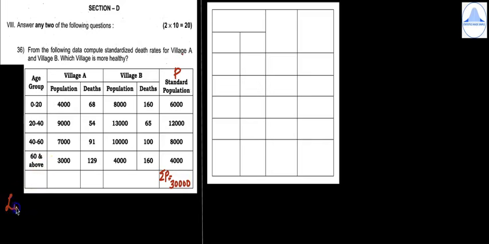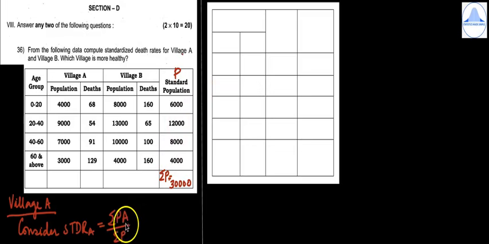So now let us start the problem. First I will write locality, it will be village A. Write the formula. Consider STDR of A is equal to summation PA divided by summation P. Now we should write the formula for A. So A stands for ASDR. I'll write the formula here.